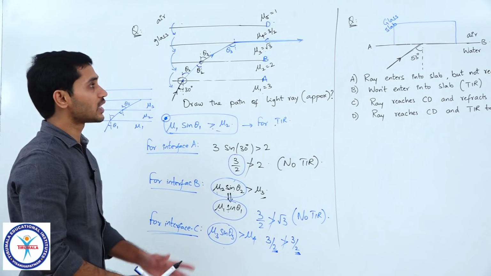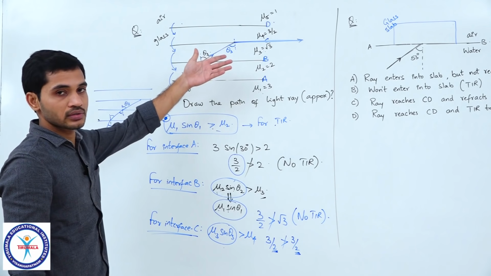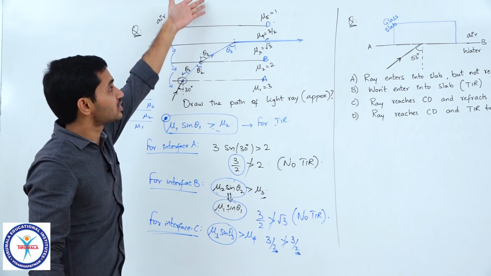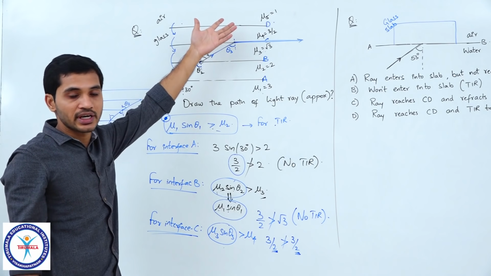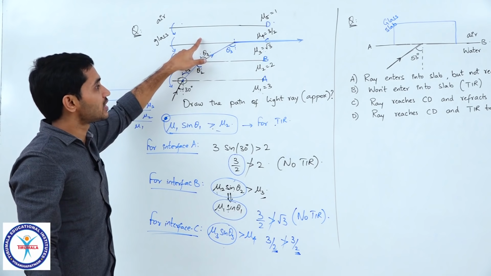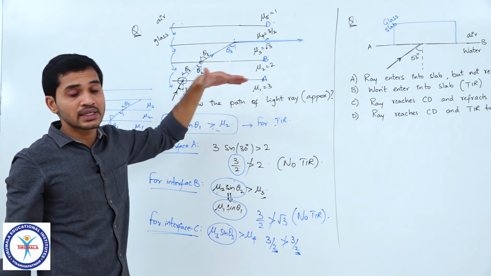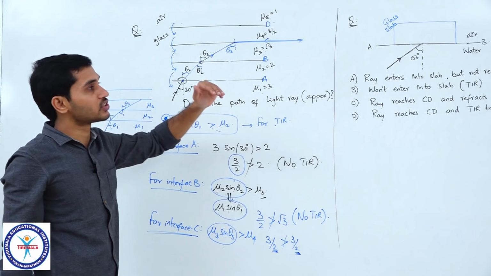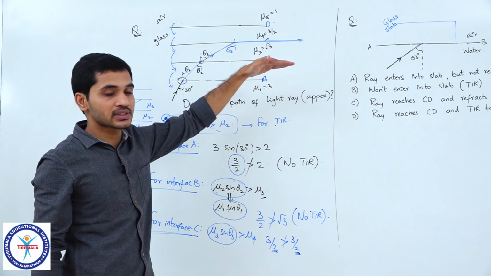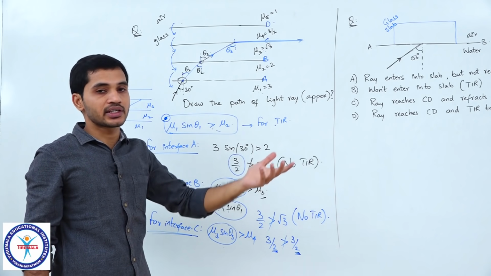So, if they ask will the light ray enter into air, they can ask questions like this. Air is somewhere over here, so it will not enter into air. Will the light ray enter into glass? It is just grazing the surface of glass, it is not entering into glass, clear. Even though it is grazing the surface, you should not consider it as entering into glass.